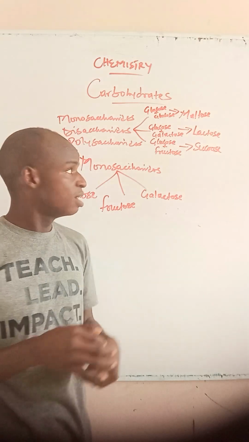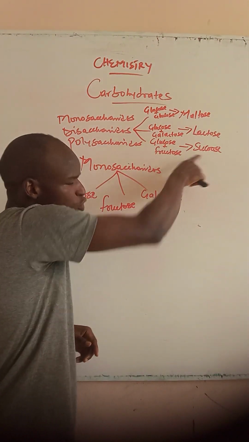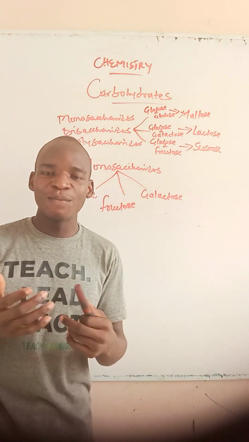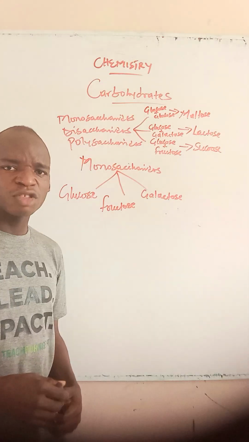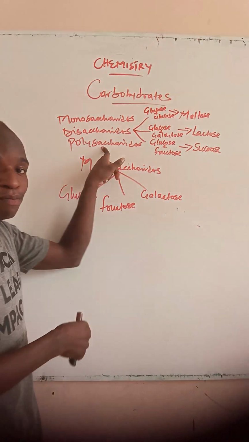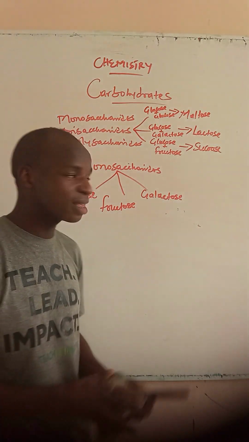Are simple sugars. And of course, disaccharides like maltose, lactose, and sucrose are also what? Simple sugars. Do you understand? How about our complex sugars? So our complex sugars are simply what? Polysaccharides. And what are polysaccharides?